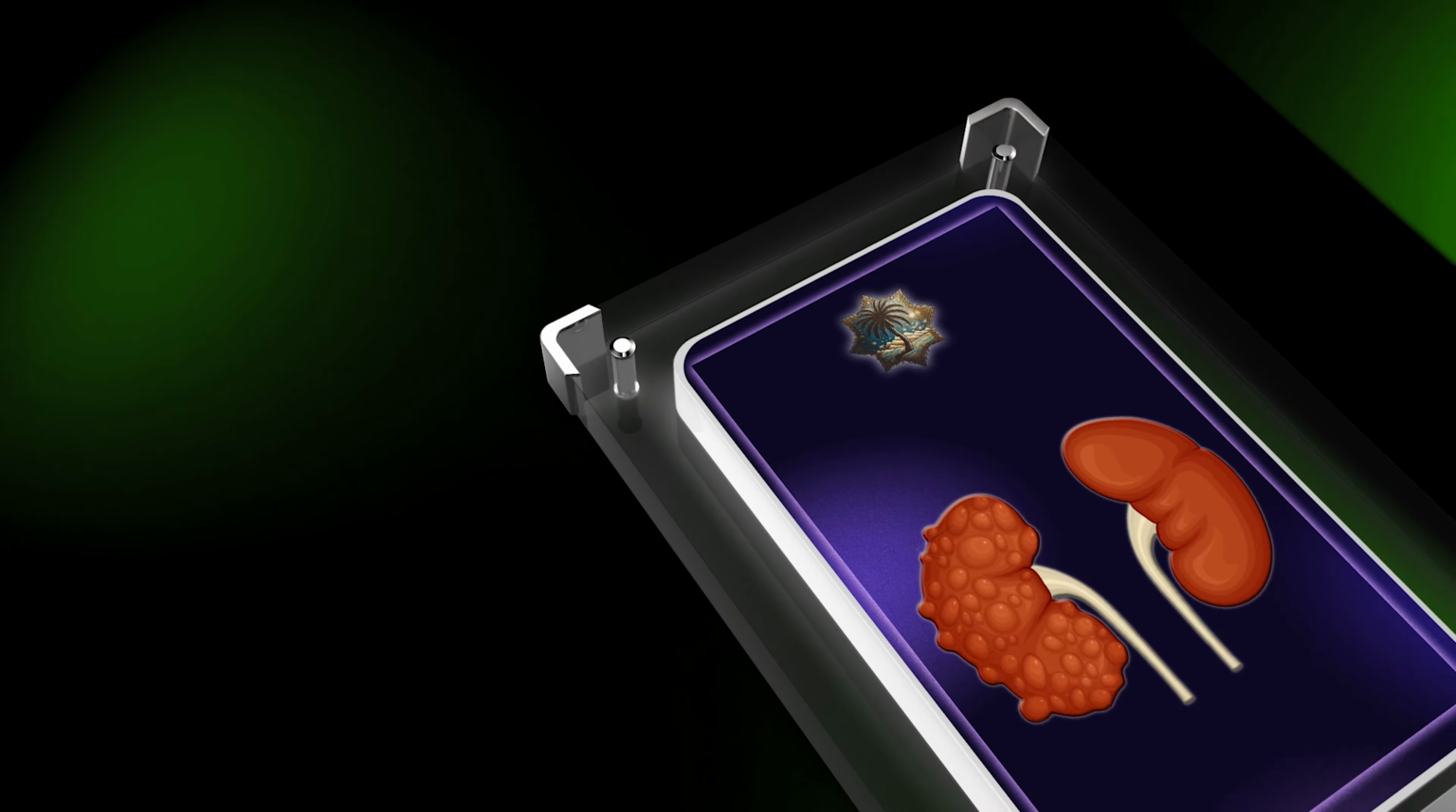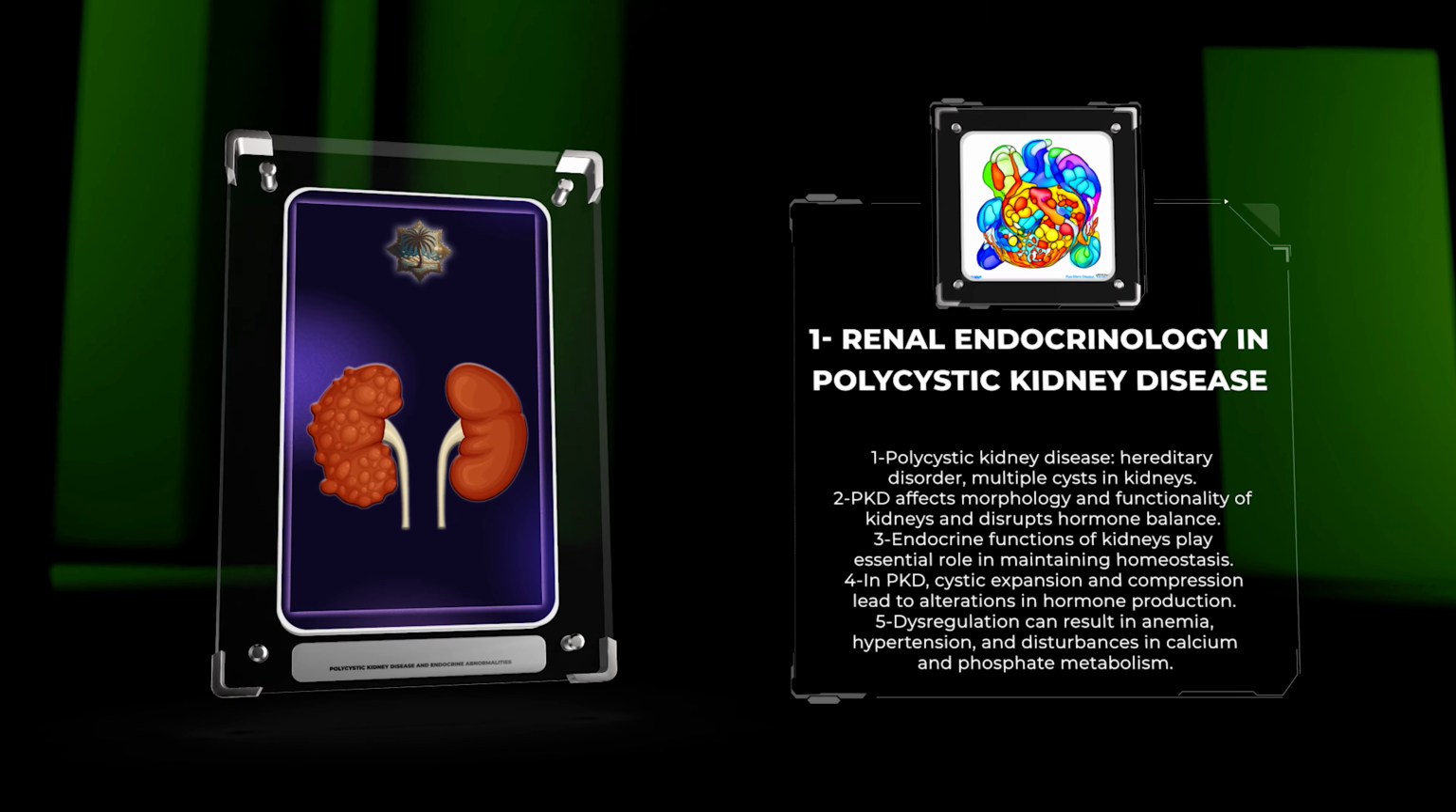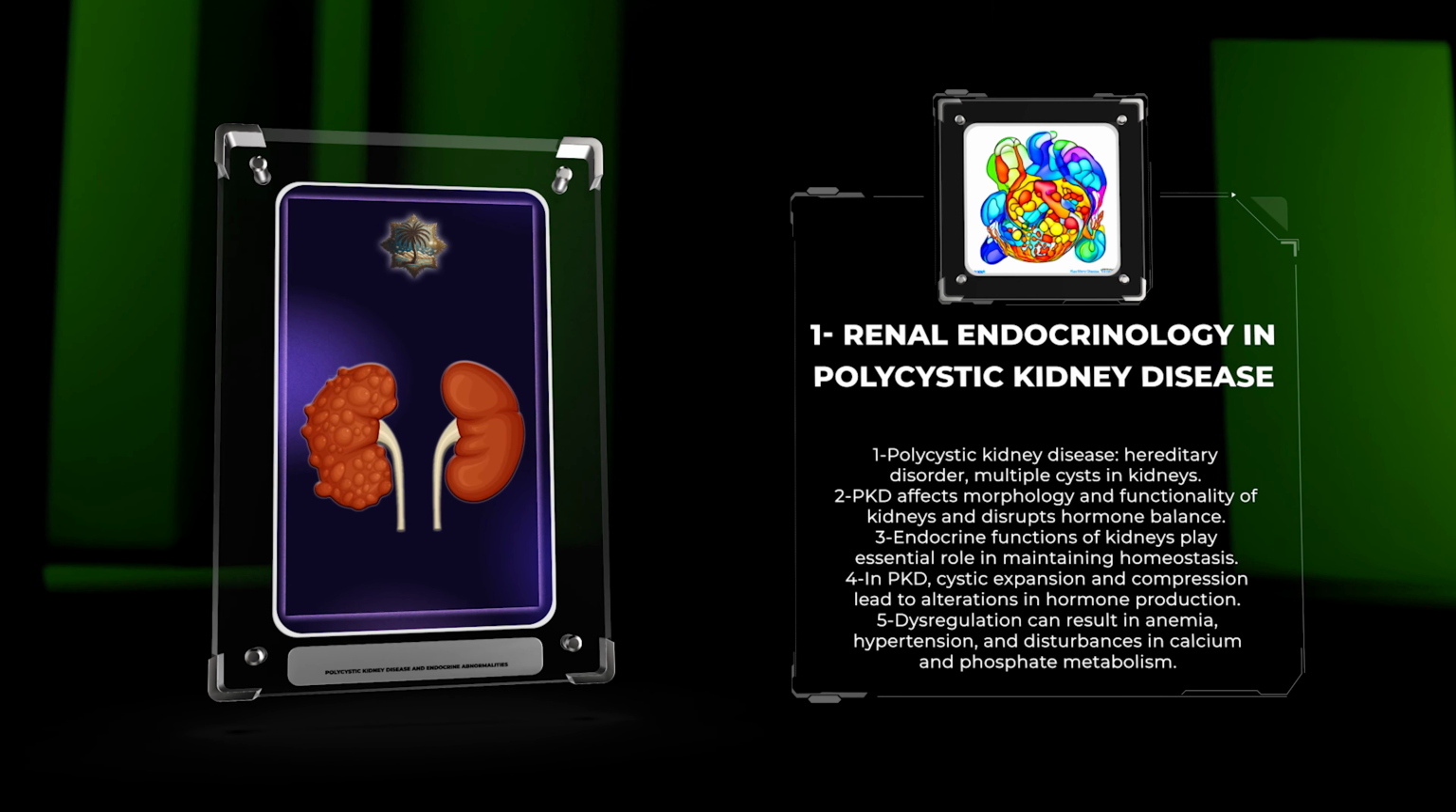Polycystic kidney disease is a hereditary disorder characterized by the formation of multiple cysts in the kidneys. However, it is vital to recognize that PKD not only affects the morphology and functionality of the kidneys but also disrupts the intricate balance of hormones within the renal system. The endocrine functions of the kidneys, such as the production of erythropoietin, renin, and vitamin D, play an essential role in maintaining homeostasis. In PKD, the cystic expansion and the subsequent compression of the renal parenchyma lead to alterations in the production and secretion of these key hormones. This dysregulation can result in anemia, hypertension, and disturbances in calcium and phosphate metabolism.